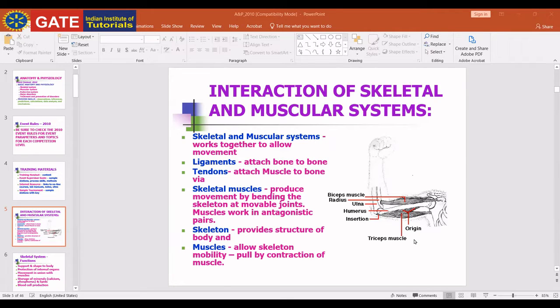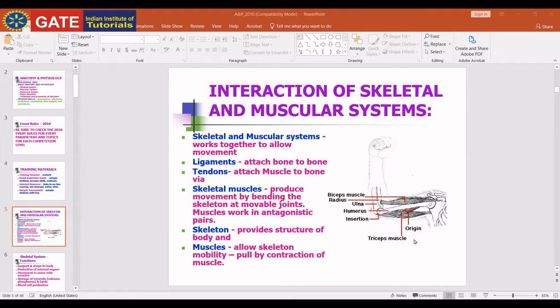There are three kinds of muscles present in the human body: skeletal, smooth, and cardiac muscle. Today we will explain the muscular skeletal system. The next tissue is nervous tissue. Nervous tissue is very important because it helps in transmission of signals from one part of your body to another with the help of chemical synapses as well as electrical synapses. There are two kinds of synapses. We will study these in the later chapters, in the nervous system chapter. One by one we will study it.